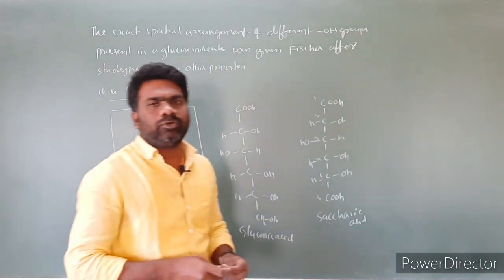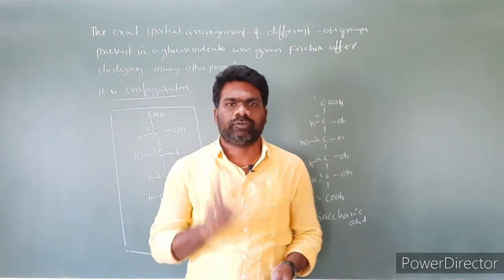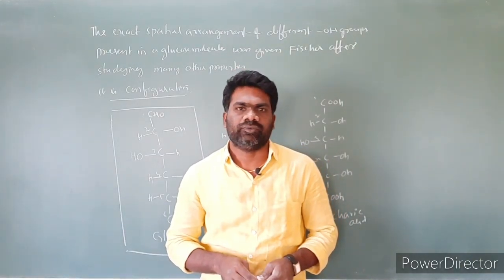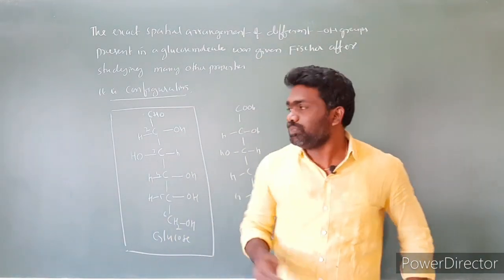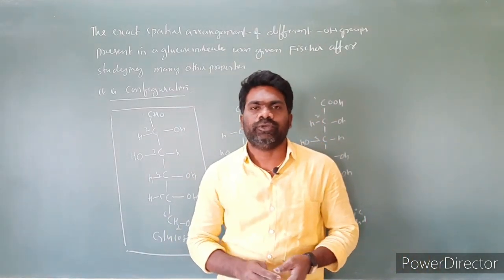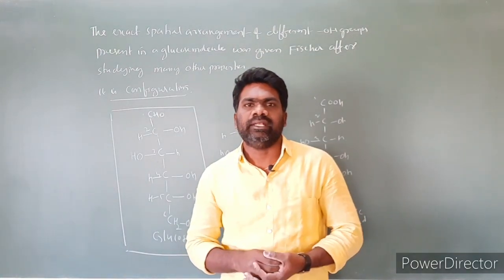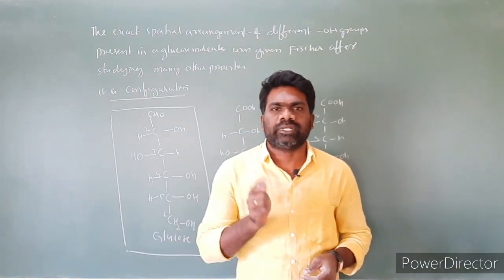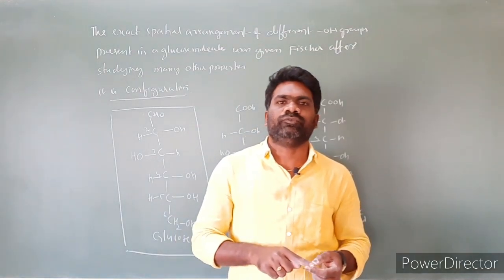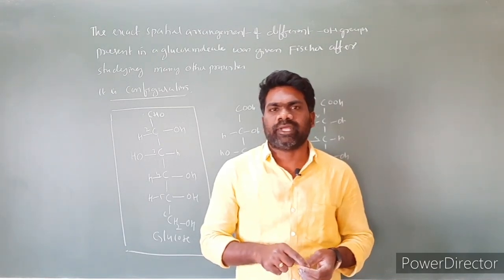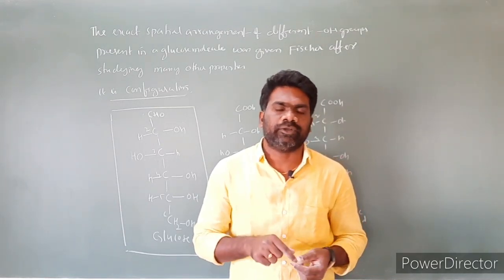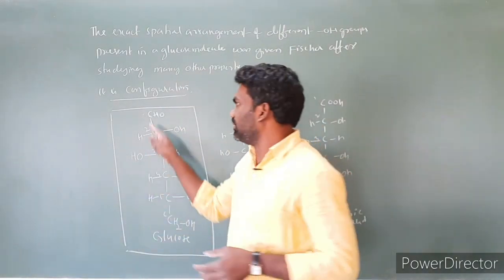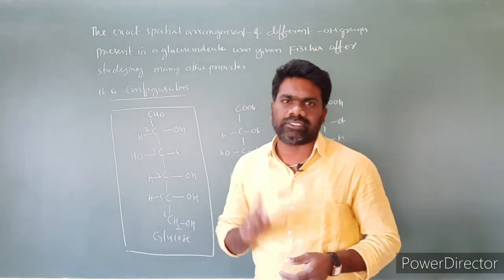The open chain structure of glucose was determined on the basis of the following. The first one is the molecular formula of glucose, which is found to be C6H12O6. The second one is the reaction of glucose with hydrogen iodide. Glucose reacts with HI to form n-hexane. The formation of n-hexane indicates that all the carbon atoms are linked in a straight chain. This is the second evidence.